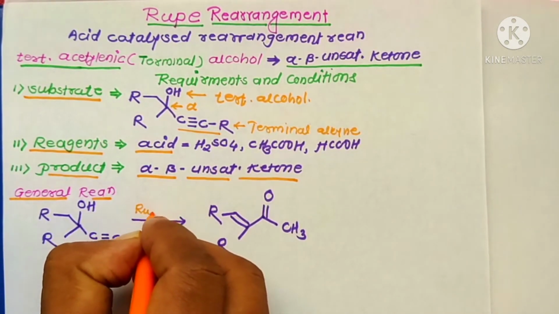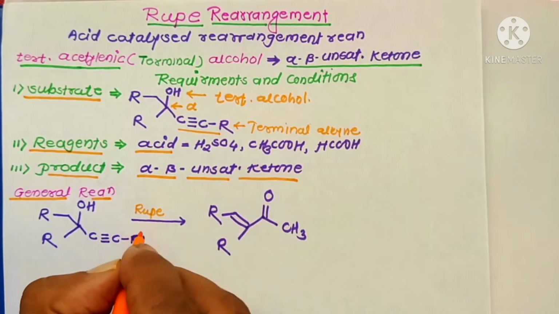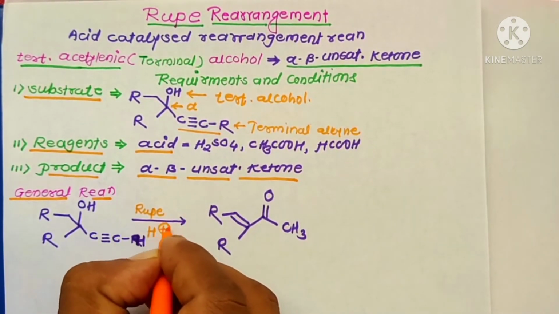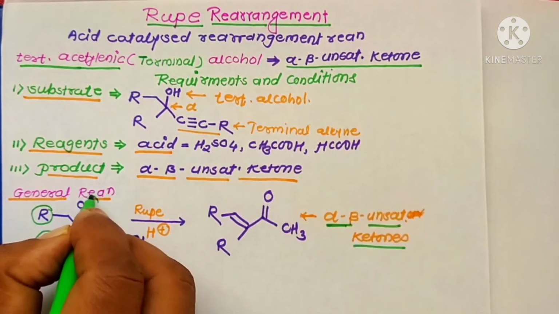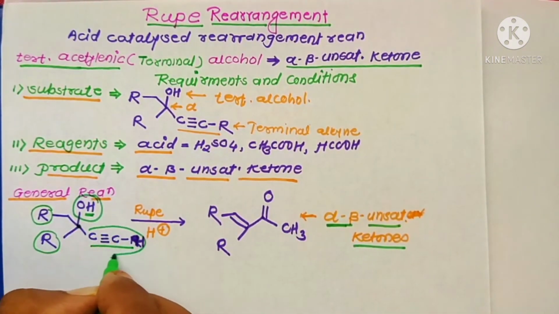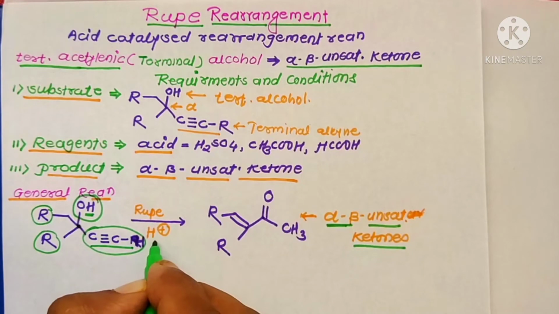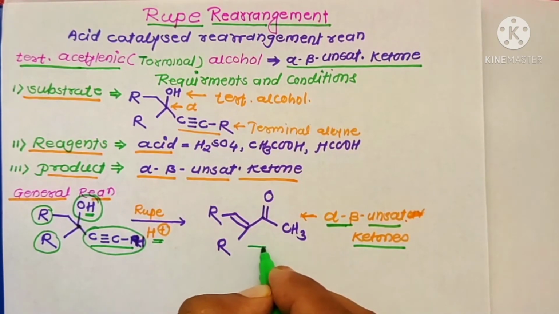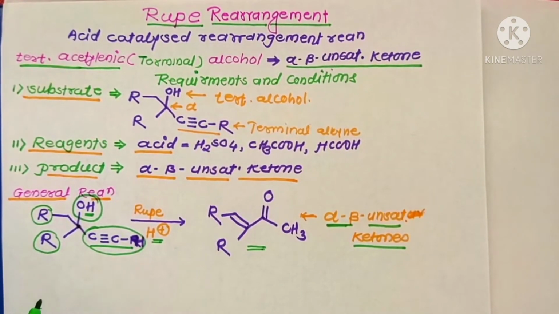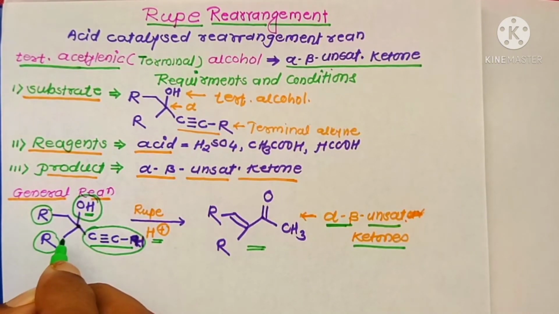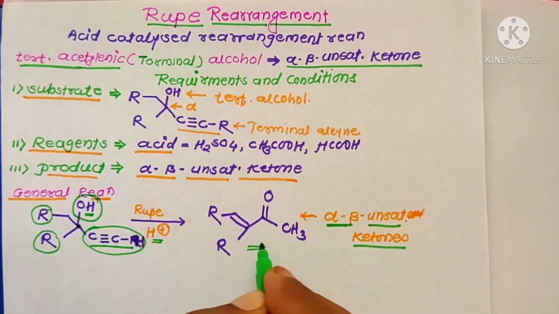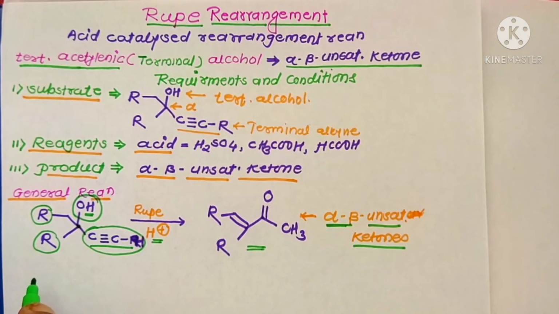These two main groups, the alcohol as well as the terminal alkyne, can be converted in the presence of an acid catalyst to form this final product. Now we can explain the step by step conversion of this reactant toward the product formation, that is the detailed mechanism of these reactions.